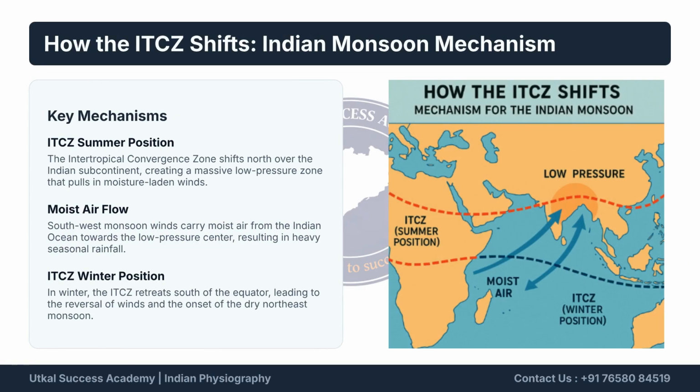The Indian monsoon mechanism is driven by the Intertropical Convergence Zone, or ITCZ. In summer, the ITCZ shifts north, creating a low-pressure zone that pulls in moist southwest monsoon winds, bringing heavy rainfall. In winter, the ITCZ retreats south, leading to the dry northeast monsoon.